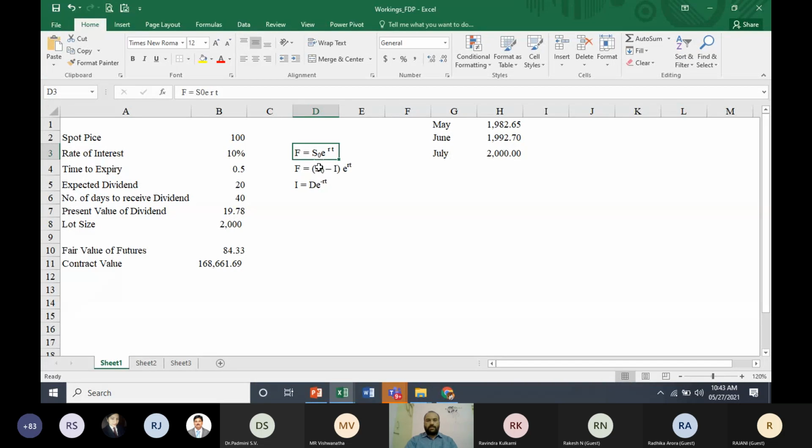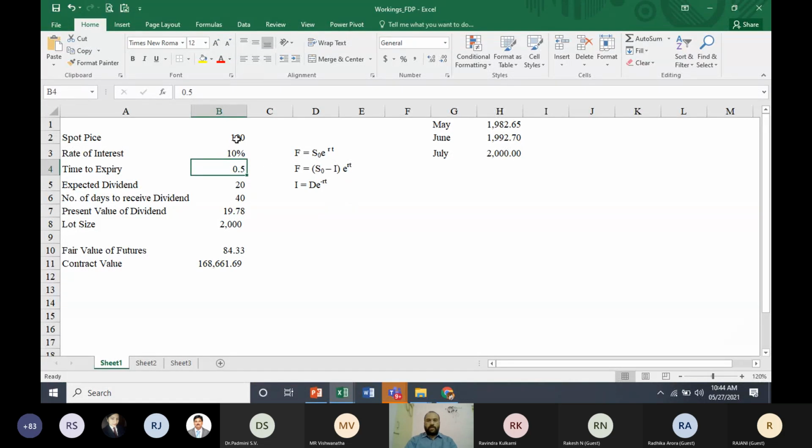S is your spot price. E is the exponential value we use. One thing we need to understand: in derivatives, we use only continuously compounded interest rate. We are not going to use any discrete interest rate, any compounding done on an annual, quarterly, monthly, or even daily basis. We use continuously compounded interest rate. That is the reason we use this exponential value. So F = S0 * e^(RT). The rate of interest and the time to expiry you can decide.